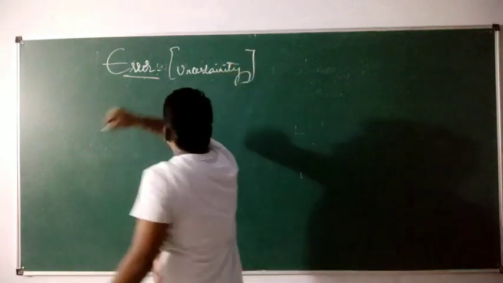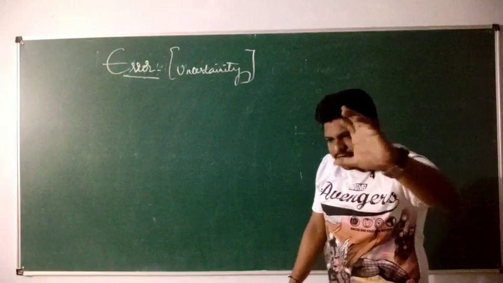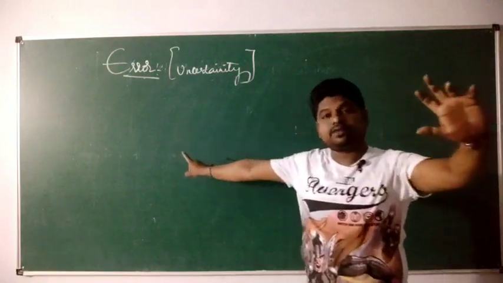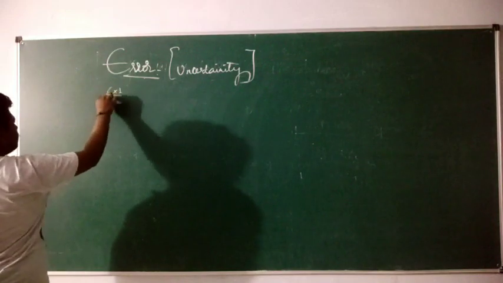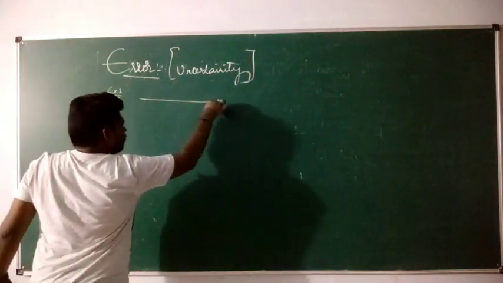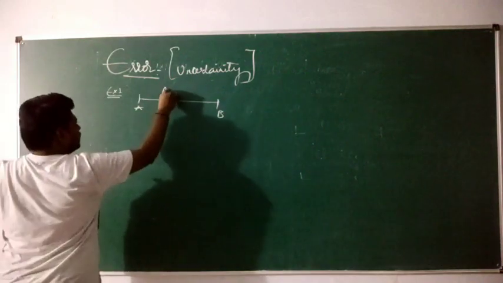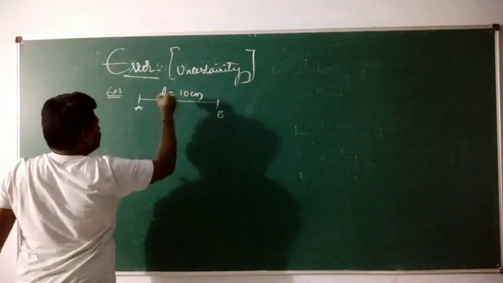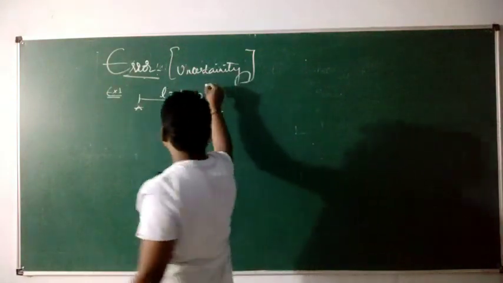Or else let us understand this error with an example, okay. So consider this is some length. This length is 10 centimeter. What is this? 10 centimeter is nothing but a true value.